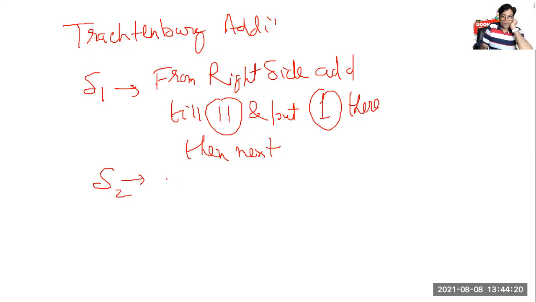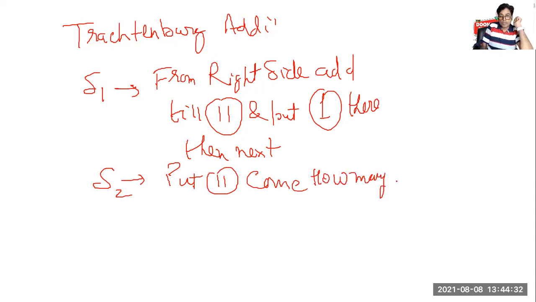Now put 11 come how many times in each column? Please write it down. Then I will tell you the practical.